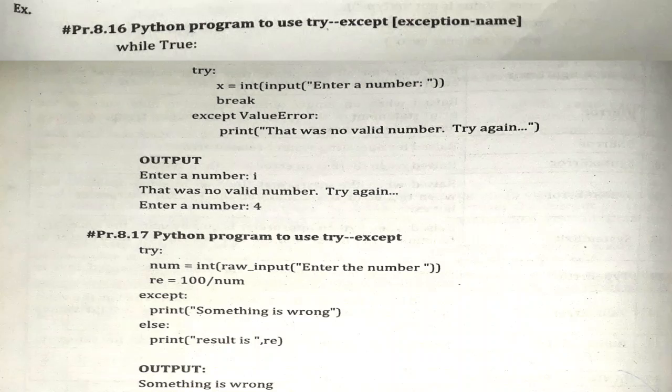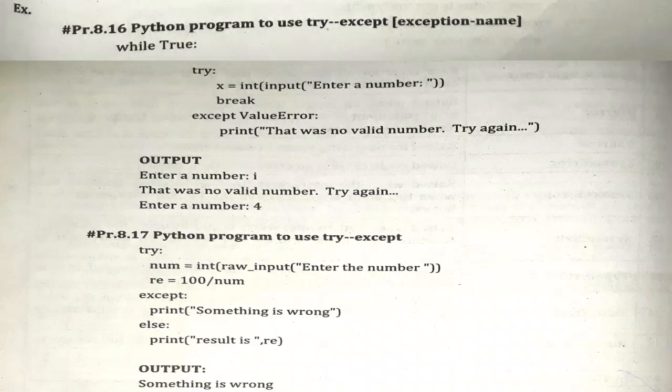So, a Python program to use try except, with the exception name in round brackets. While true, then we have to perform certain code, that is try: x equal to int of input, enter a number. Means we are taking a number or value from the user. And then I put simply a break statement. And then we have the except block, in which we have written one built-in exception, that is ValueError. And in that case we are printing that was no valid number, try again. So this information I have put in.